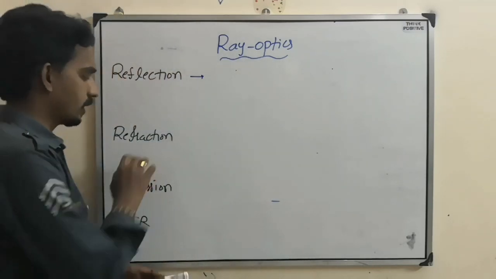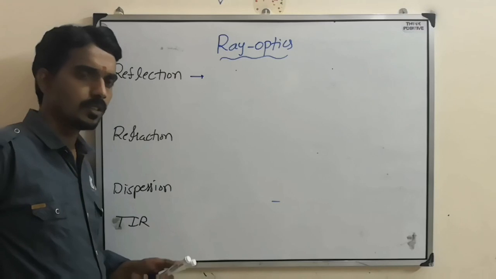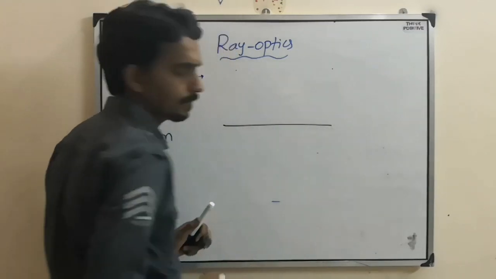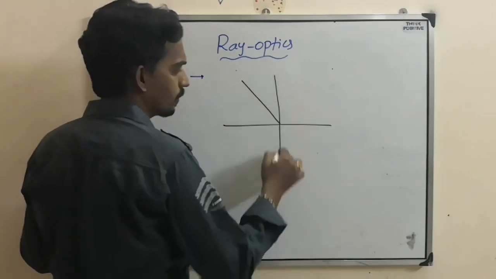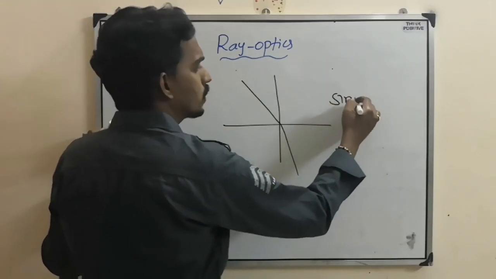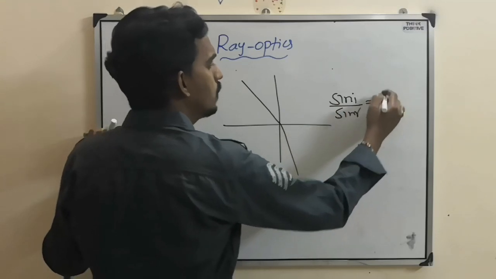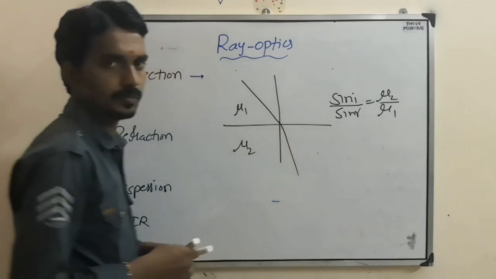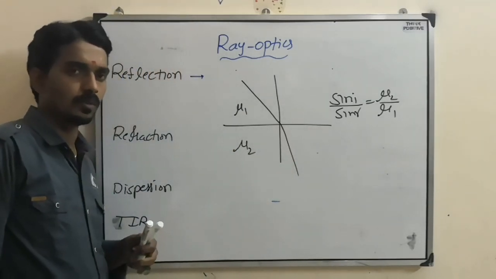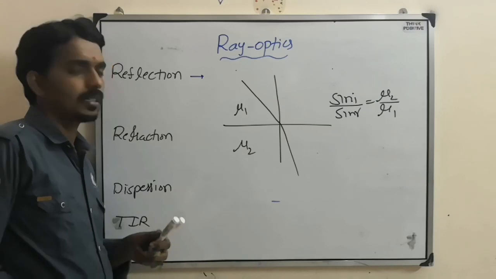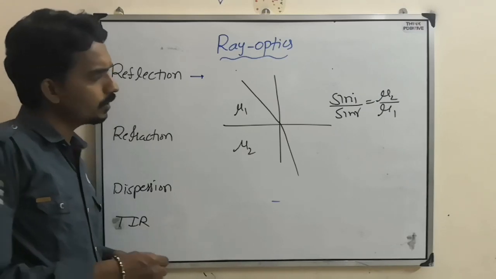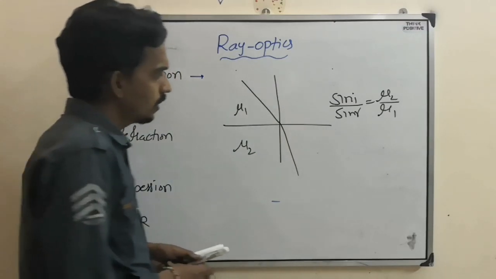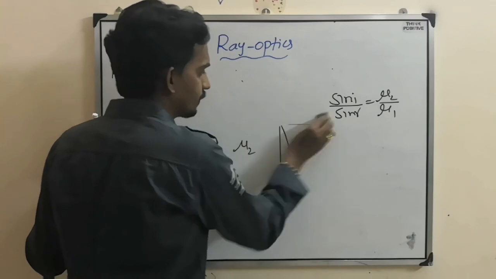Now when you consider refraction, first refraction at a plane surface. When there is refraction at a plane surface, the first formula they can ask about is sin i by sin r equal to mu2 by mu1. This is mu1, this is mu2. Now, next thing. Apart from Snell's law, what else they can ask is, here I will just show you, suppose